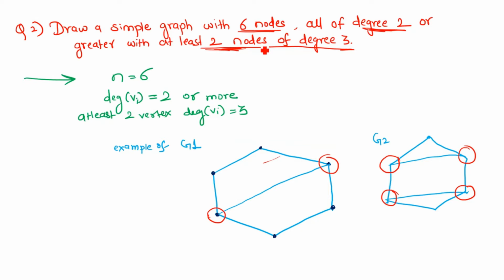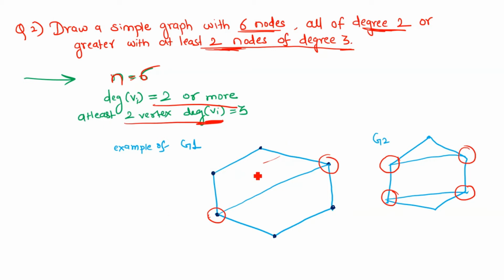The total number of vertices is 6, and every vertex has degree 2, or some vertices could have degree 3, but at least two vertices must have degree 3. You can have the degree of each vertex as 2 or more, but at least two vertices should have degree 3.